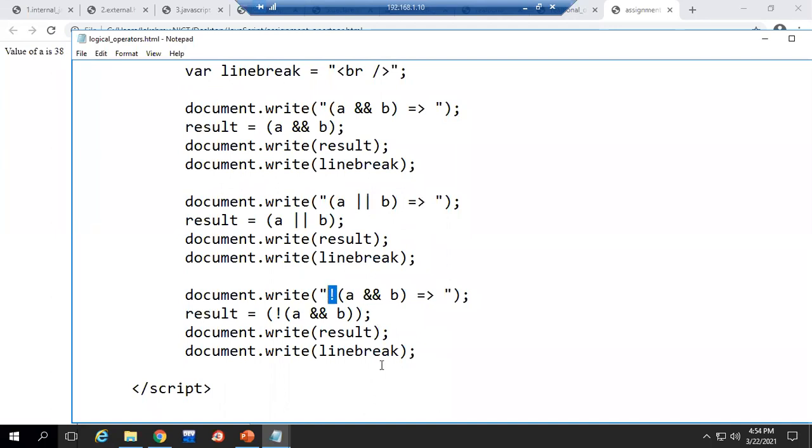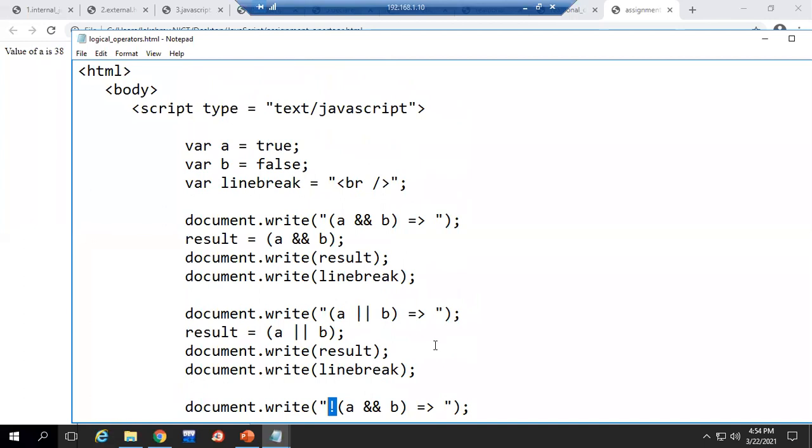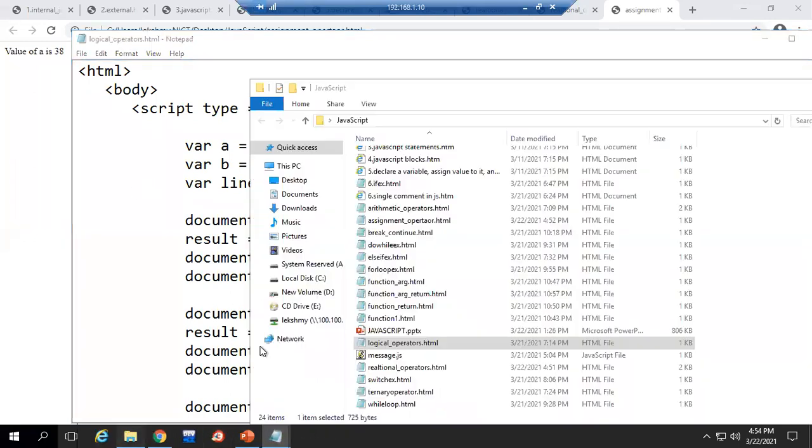The exclamation symbol is used as the operator for logical NOT. How does it work? Negation only, that means reverse operation. If it was true, we can make it false using the NOT operation. Okay, clear? So this is the logical operator. Here A and B. A is true, B is false. So now the output will be false only. You can see here.